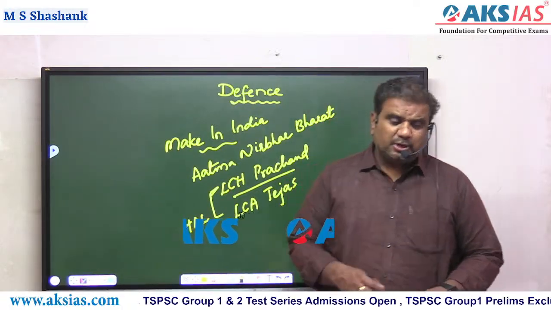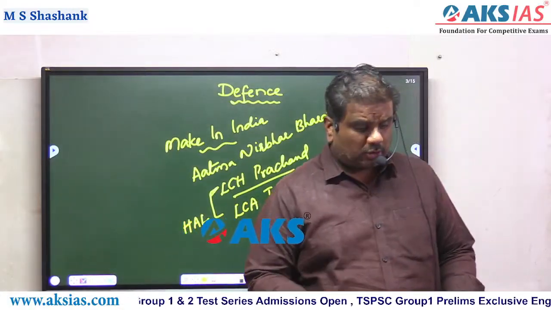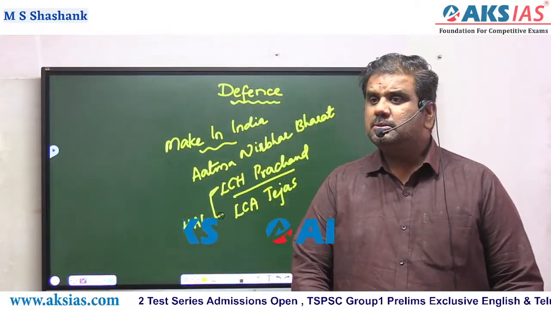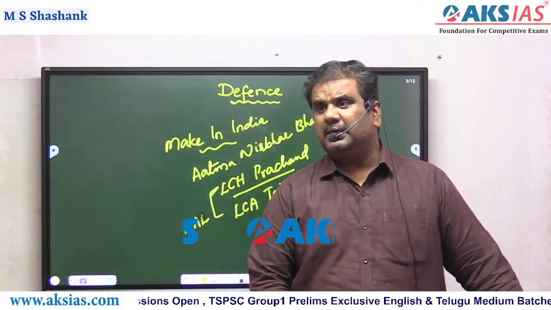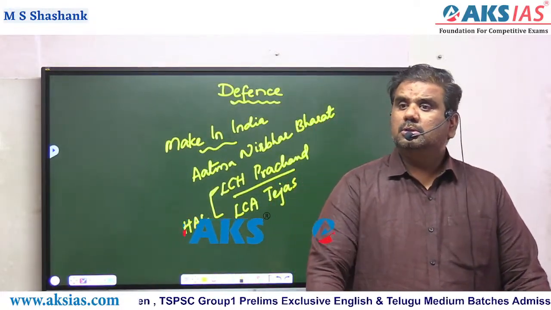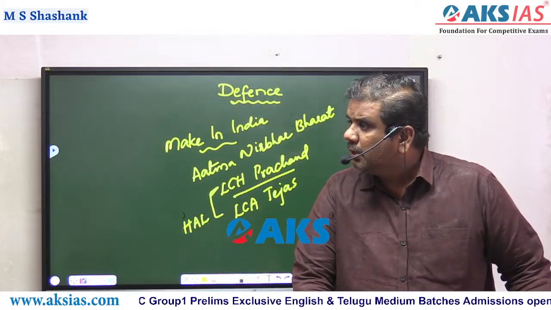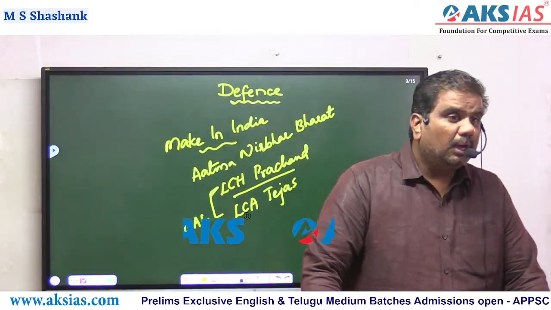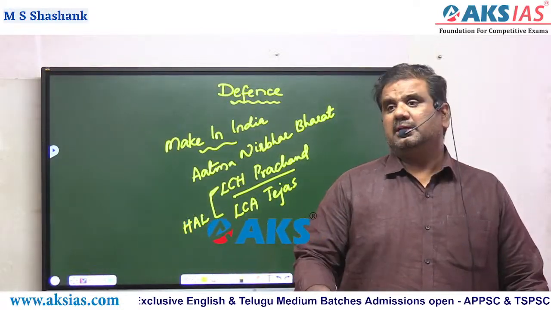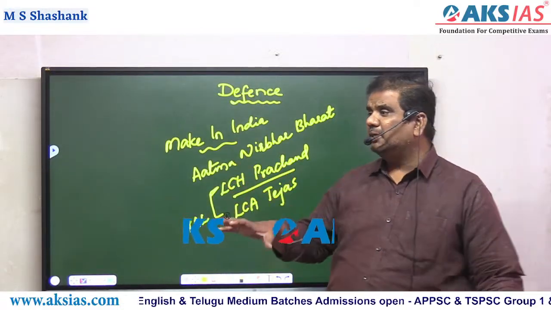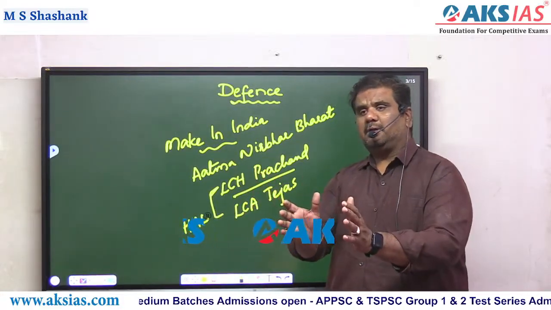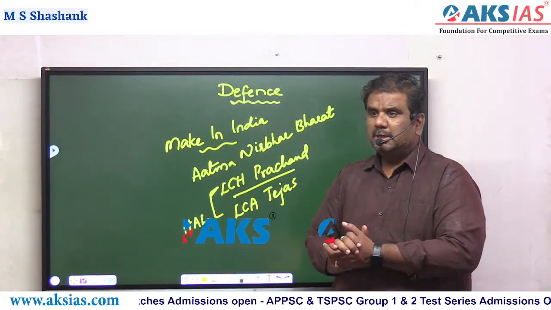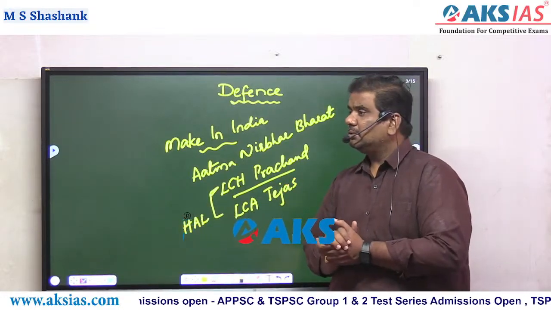Now the speciality of Prachand: when you're talking about other helicopters, Apache is one helicopter, Chinook is another, Rudra is another. Whenever we are comparing Apache and Chinook with Prachand, Prachand has a different, significant place. The reason?